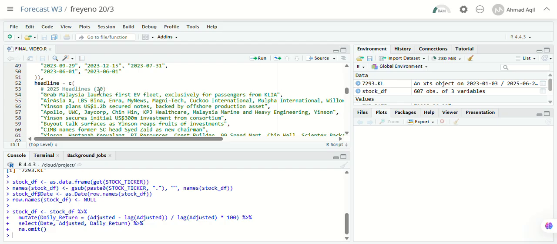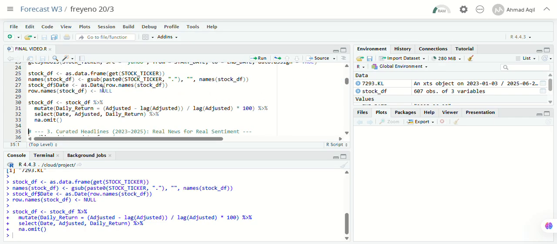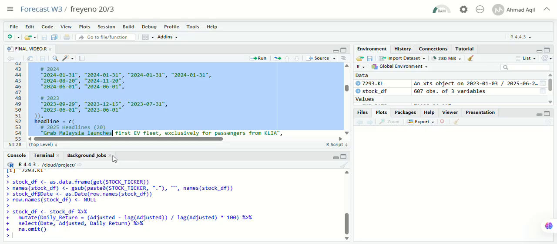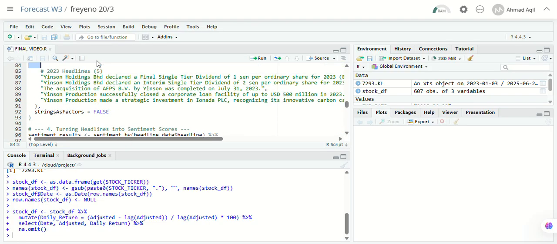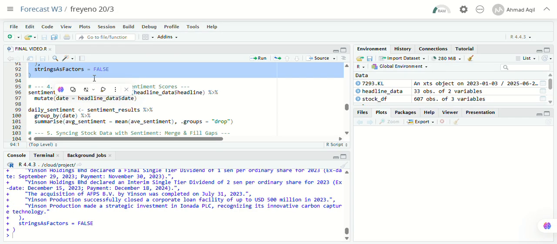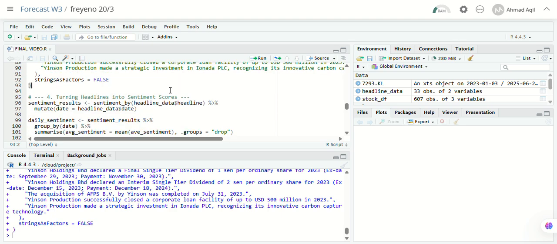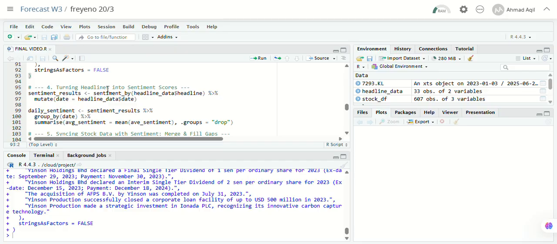Finally, I manually assign a date to each headline so that we can align the sentiment with daily stock return. This is important because the analysis depends on matching news to the exact trading day it could influence. So we just run the third step here. Bismillah. Okay, now that the headline are stored in the structured data frame, this will ensure that we will focus only on headline that could realistically impact stock prices. So we move to the fourth step, number 4 here.